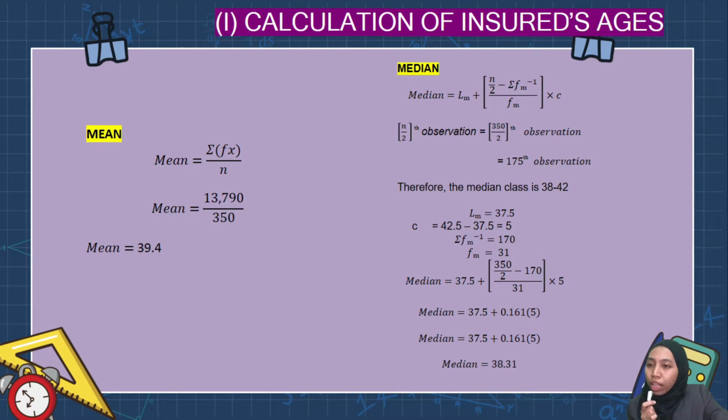Then to calculate the median, we will use this formula. We have the lower class boundary of the median class, the frequency of the median class, and the cumulative frequency before the median class. After that, we multiply by C, which is the class size or class width, and the answer we get is 38.31. We can determine the answer by substituting the data acquired from the table.